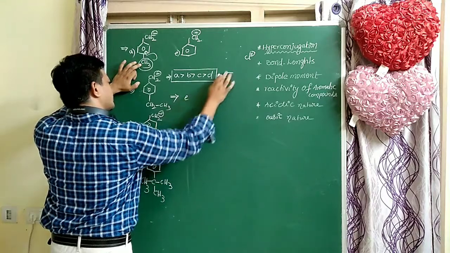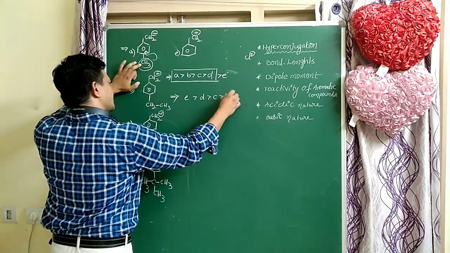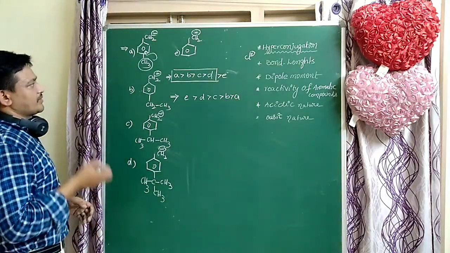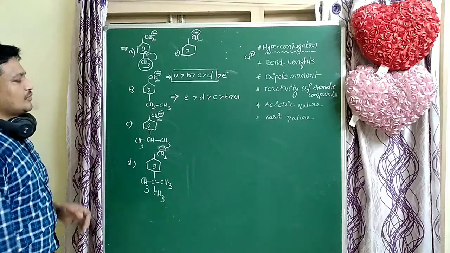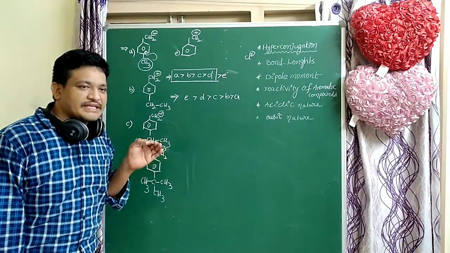So E is more stable than D, D is more stable than C, C is more stable than A. More donation, stability of carbanion decreases.